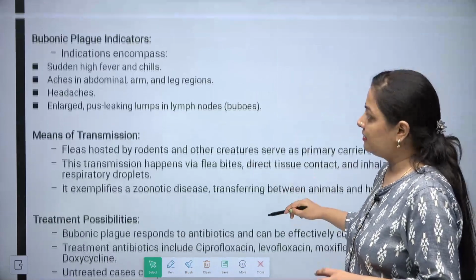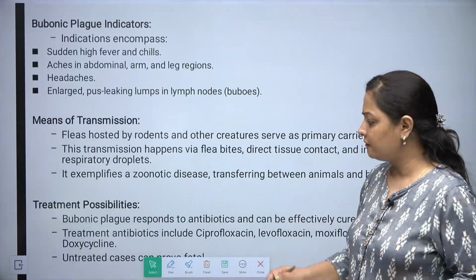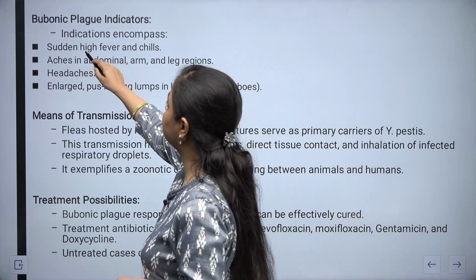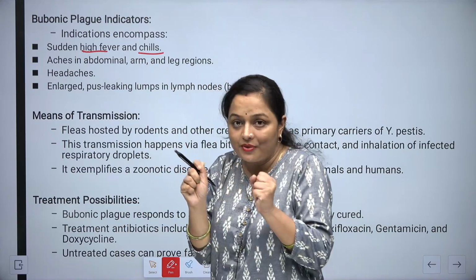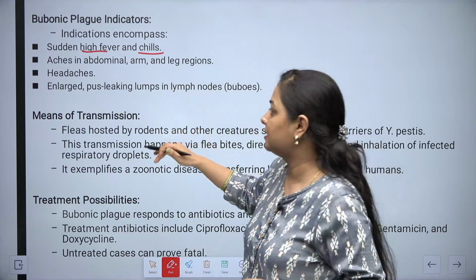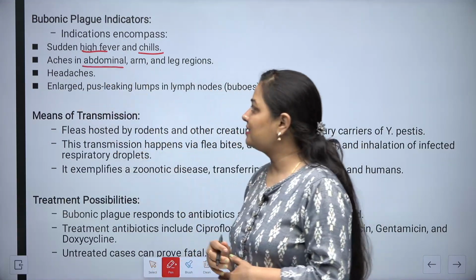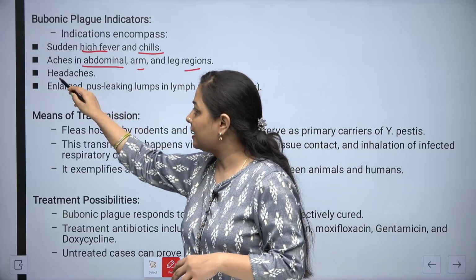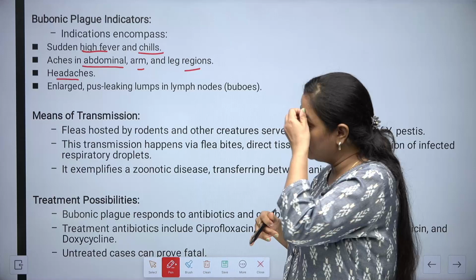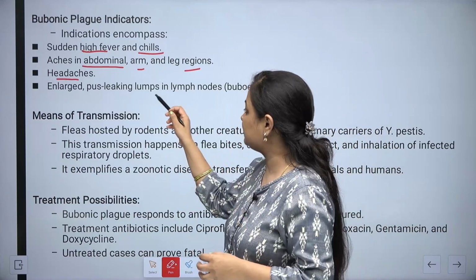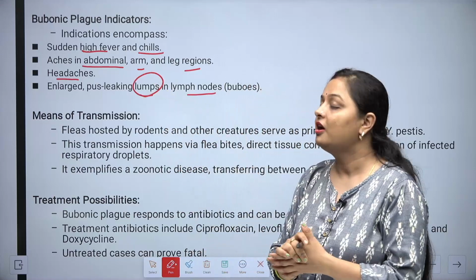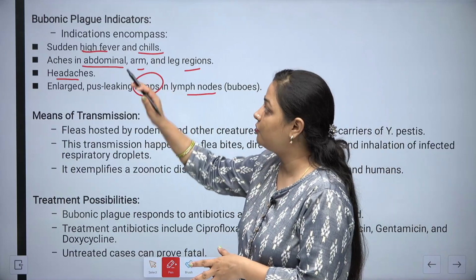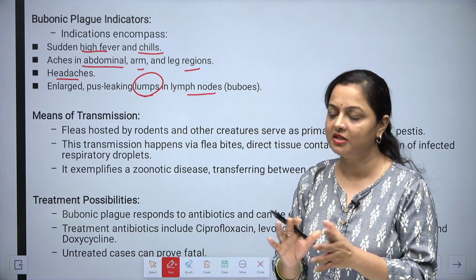Now a little bit of information related to bubonic plague. The indicators are sudden high fever and chills. Then aches in the abdominal, arms, and leg regions. Severe headache will be there. Then enlarged pus-leaking lumps in the lymph nodes can also be seen. These are the symptoms which you will find if anyone is having bubonic plague.